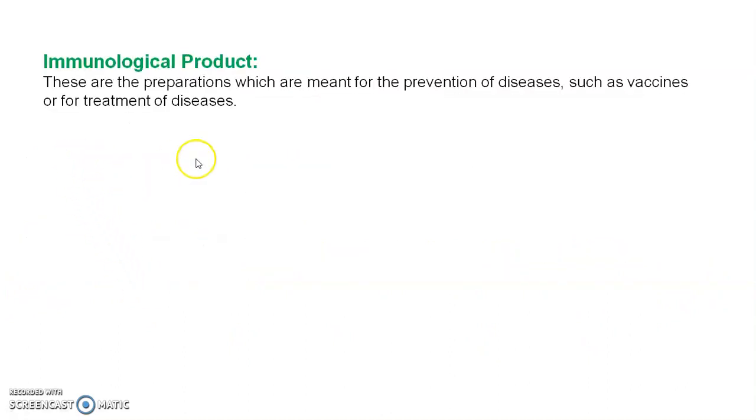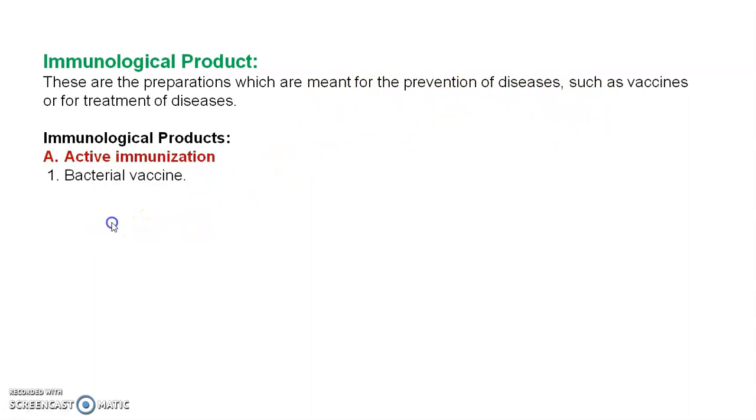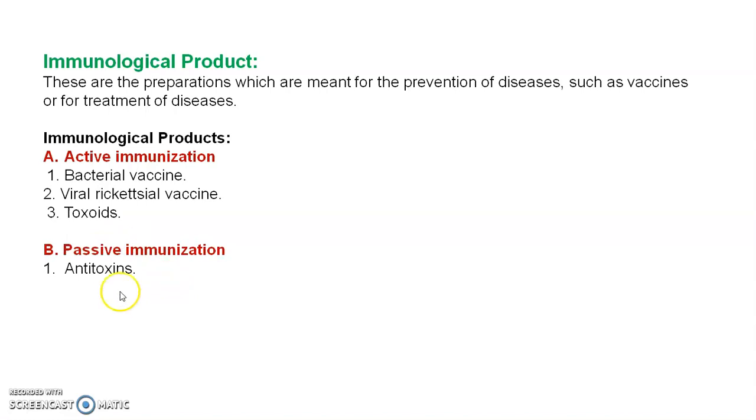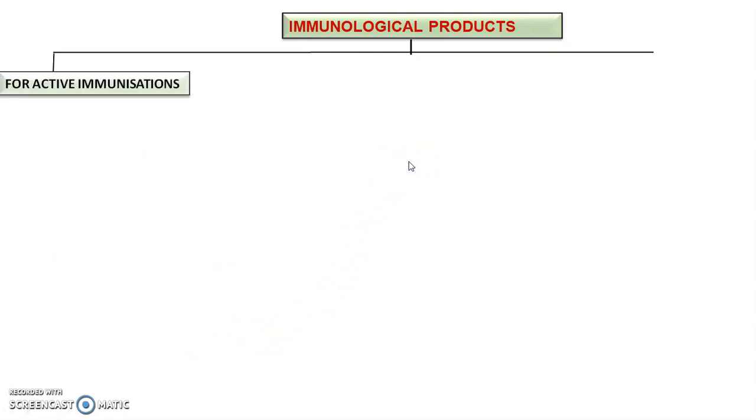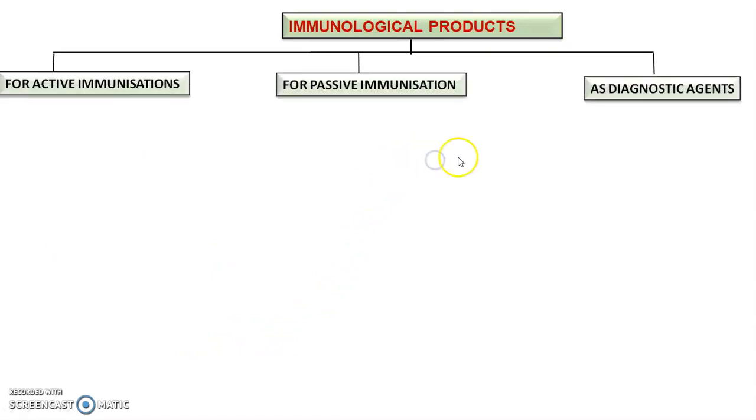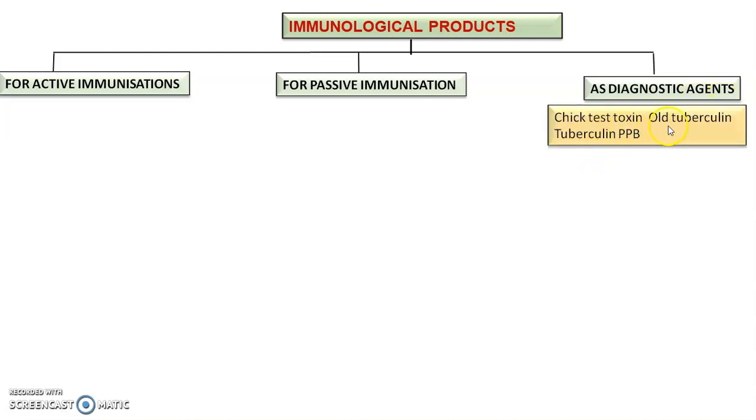Then we see the different immunological products. These are preparations meant for the prevention of disease, such as vaccines, or treatment of disease. For active immunization, we have bacterial vaccine, viral and rickettsial vaccine, and toxoids. For passive immunity, we have antitoxins, antiviral serum, antibacterial serum, and immune blood derivatives. This chart can explain: for active immunization, for passive immunization, and for diagnostic agents. A diagnostic agent can be used to check, for example, the tuberculin test.